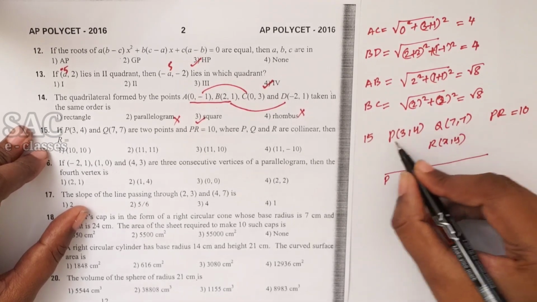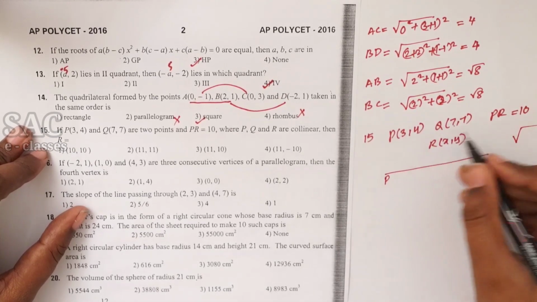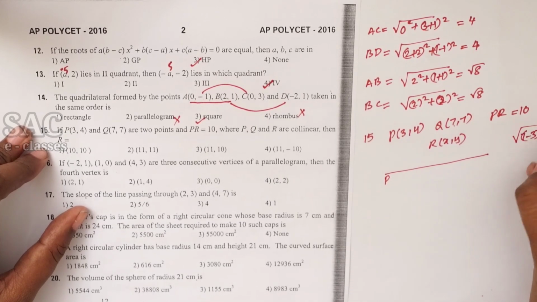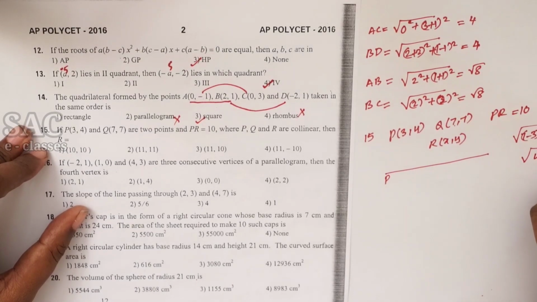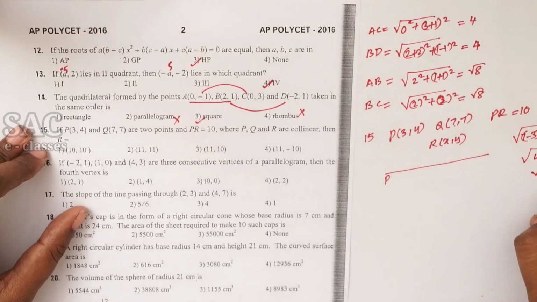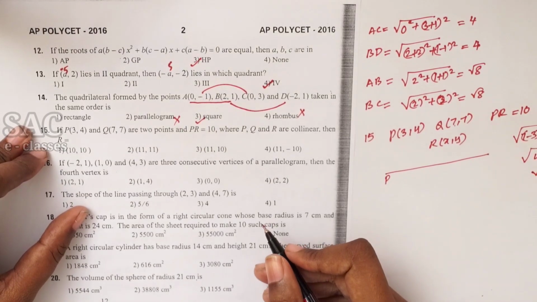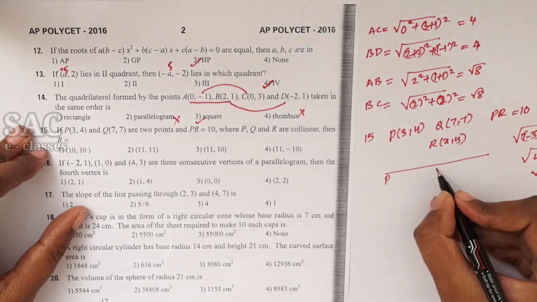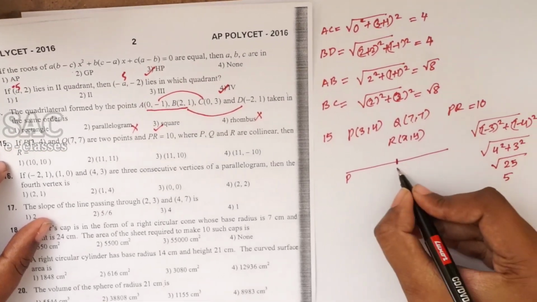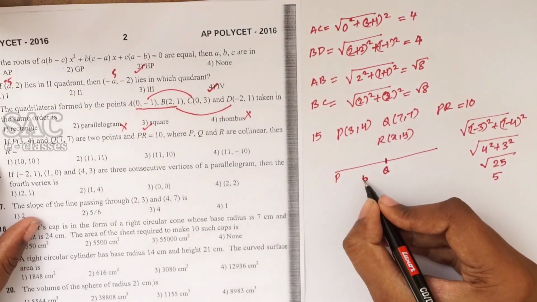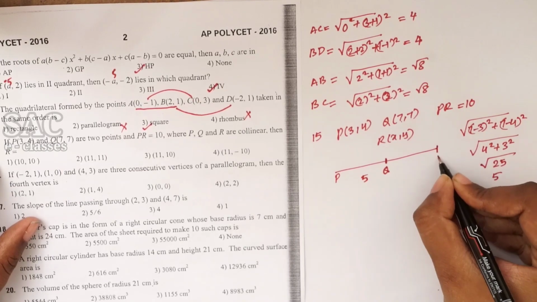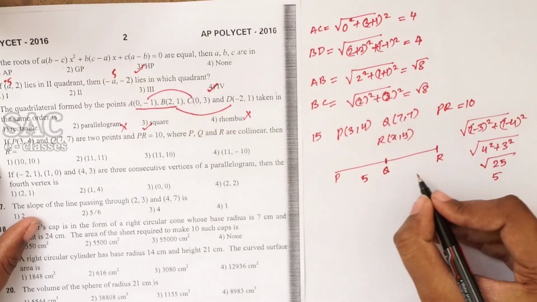Let's find out the PQ distance. The distance between them is root of (7 minus 3) whole square plus (7 minus 4) whole square, root over 4 square plus 3 square, which is equal to root 25, which is 5. Nothing but PQ is 5 and PR is 10.